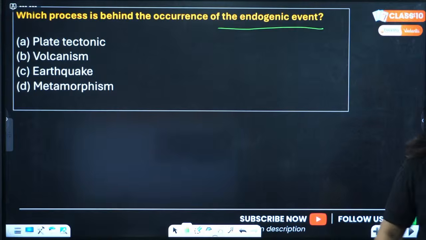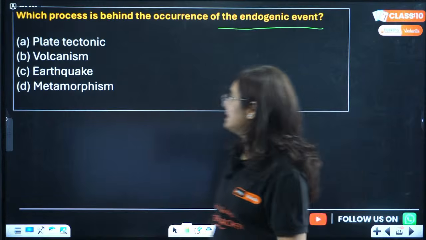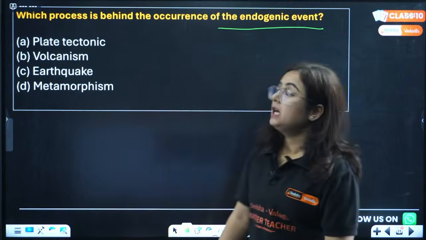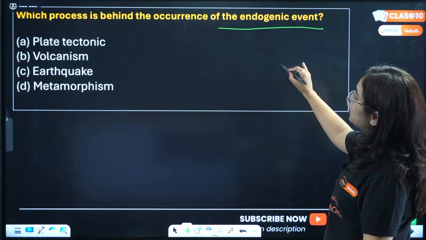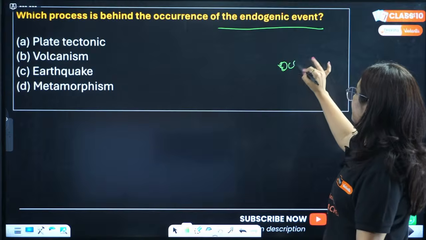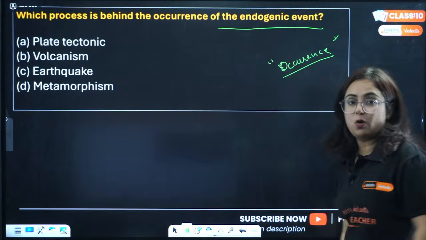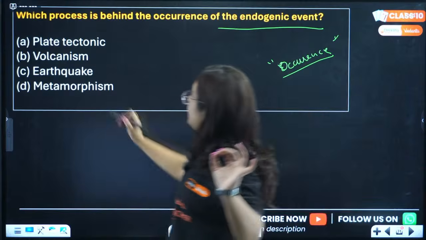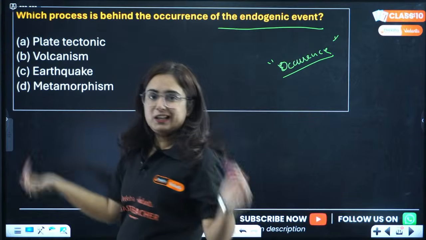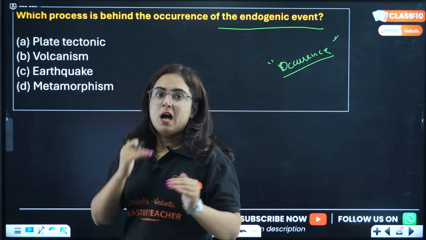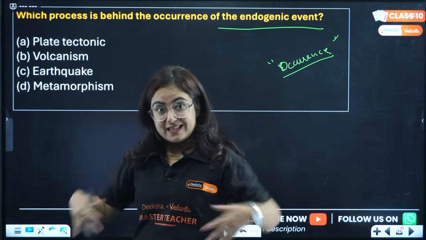Which one is the correct answer to the question? Options are plate tectonics, volcanism, earthquake, metamorphism. The question is, which process is behind the occurrence? The word we need to focus on is occurrence. Plate tectonics is the movement of the plates, which leads to several other things.